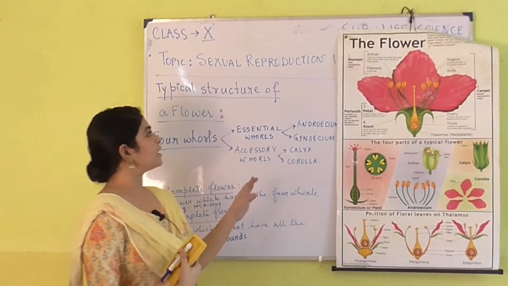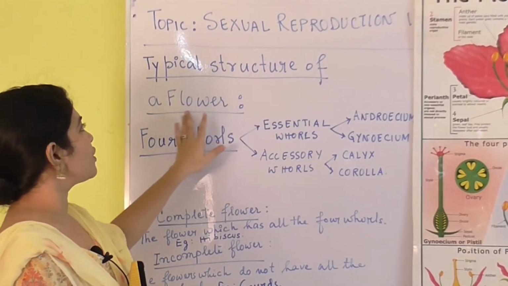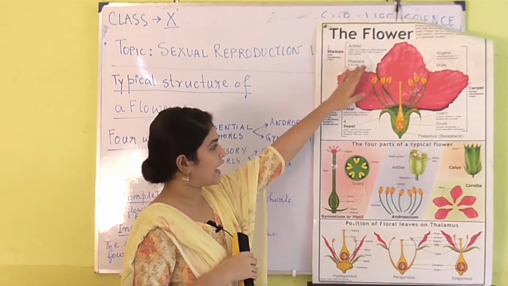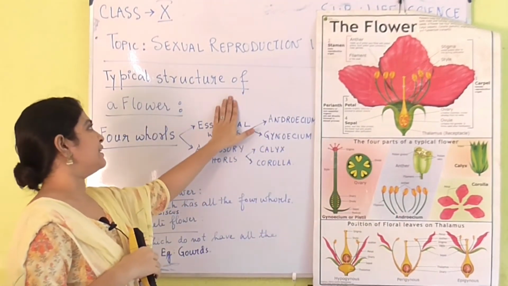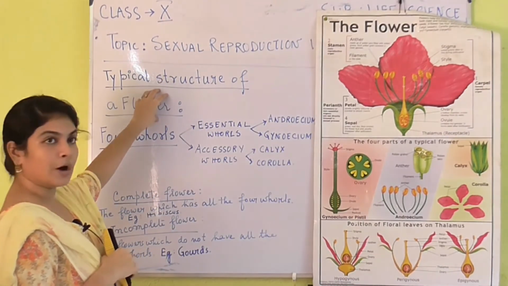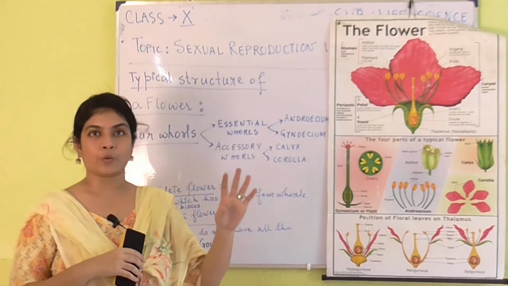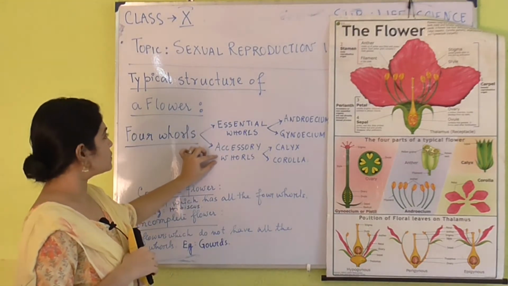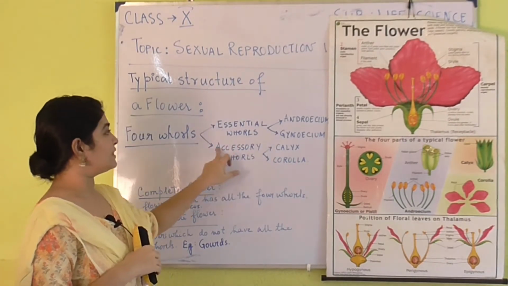Now we are going to study the typical structure of a flower. What does a typical flower consist of? Here you can see I have put up a chart of a very beautiful flower, and it has diagrams of the different parts. Before getting into the details, we need to learn that a flower has four different whorls. These four whorls are divided into two types: number one, the essential whorls, and the next, the accessory whorls.